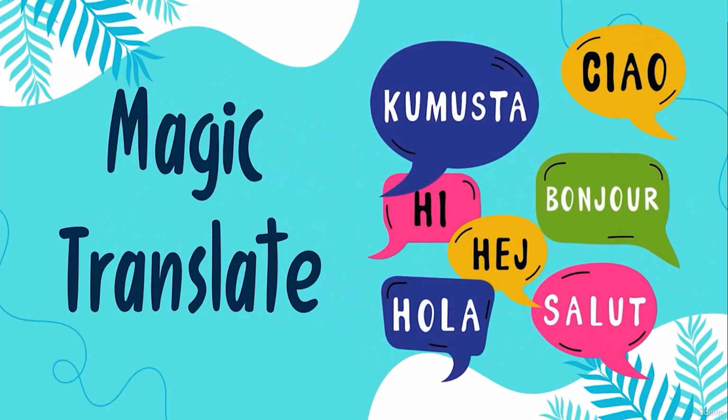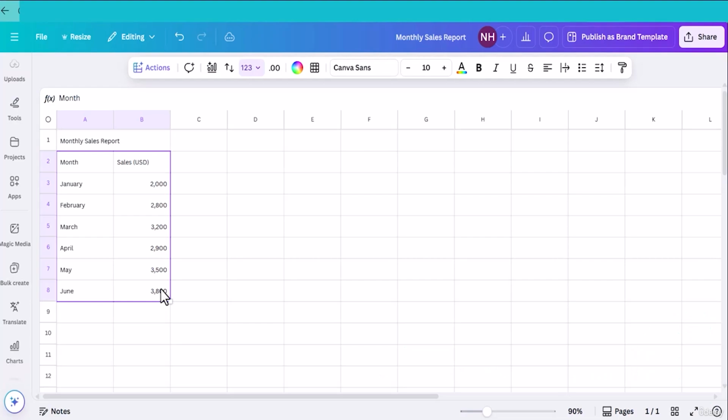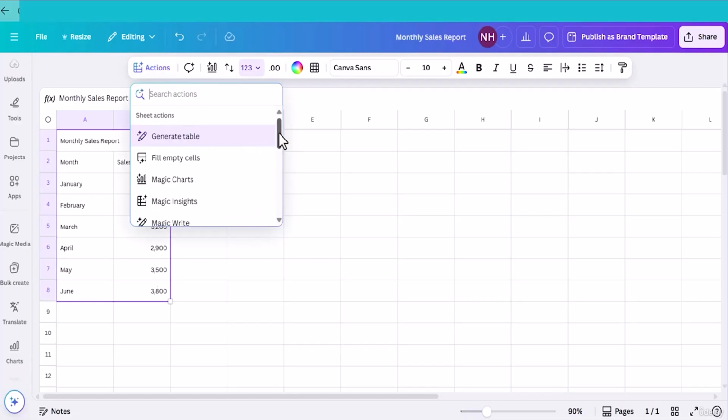Now let me show you another magic feature, Magic Translate. You can change this text with just a click to another language. I'm using this simple data set to translate, but it also works on long content. It can translate in a blink of an eye. So let me show you how to do it. Select the text you want to translate, head back to action, find translate. Remember, this is a pro feature. You have to purchase Canva membership to use this feature.